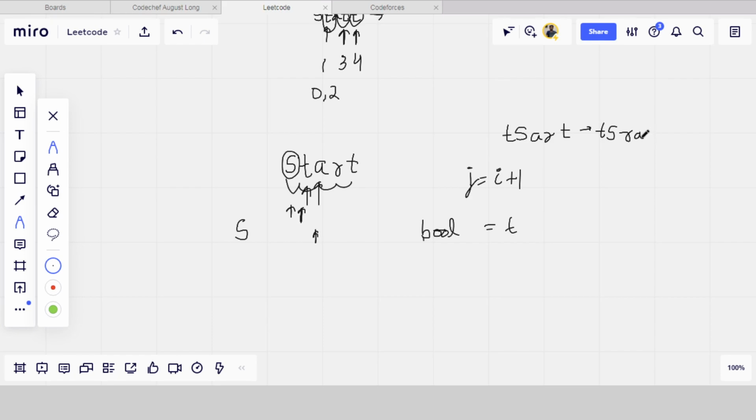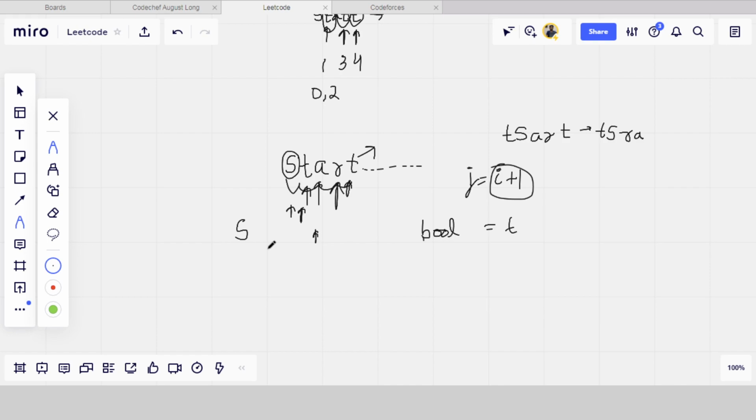Fine. Okay. So now both these characters are already swapped. Then I will check for t, but for t there are no letters. So how can I check? There will be no i plus 1 because t is the last element. So for that I am doing this operation twice.